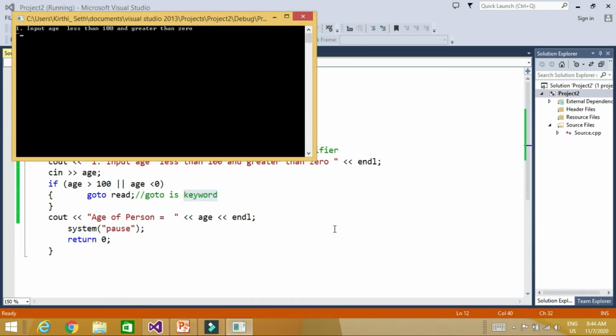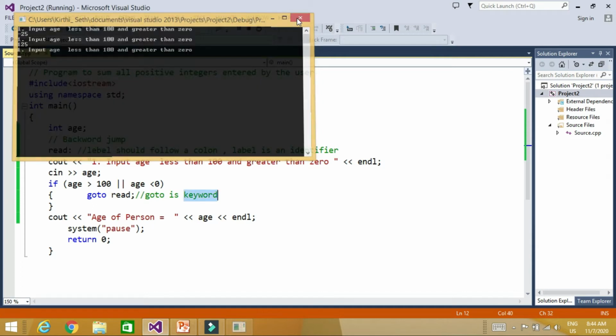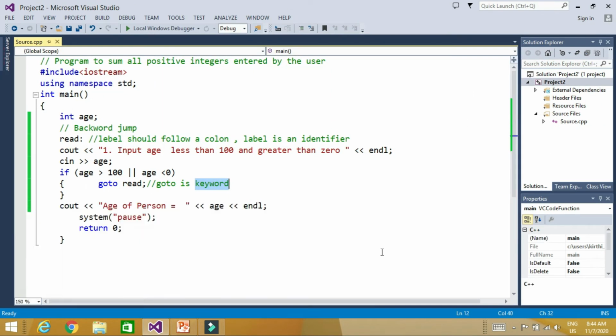So let's say minus 25. Now if I enter greater than 100 or less than 0, for both conditions it will keep asking me again until we input the correct age. So this is called the goto statement.